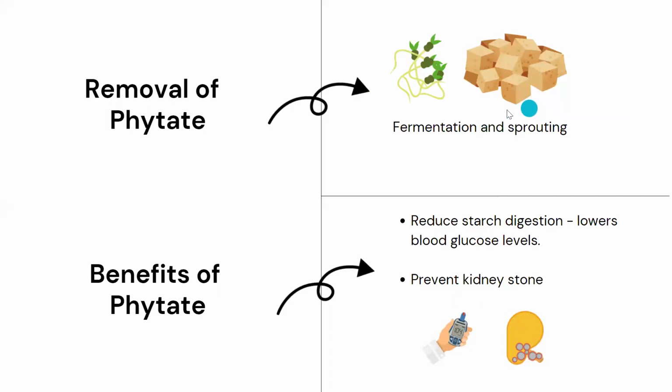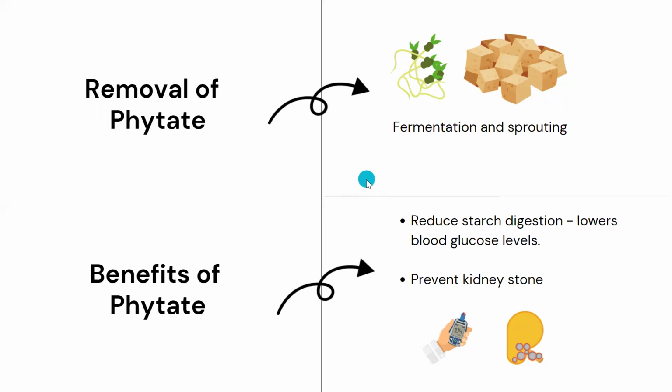There they ferment the soybean, and that's known as tempeh. Tempeh is one dish, like soya chunks. They ferment it and then consume it. The reason is to remove the phytates, and fermentation, as you all know, also gives distinct flavor and texture to the food to make it more tasty, right?